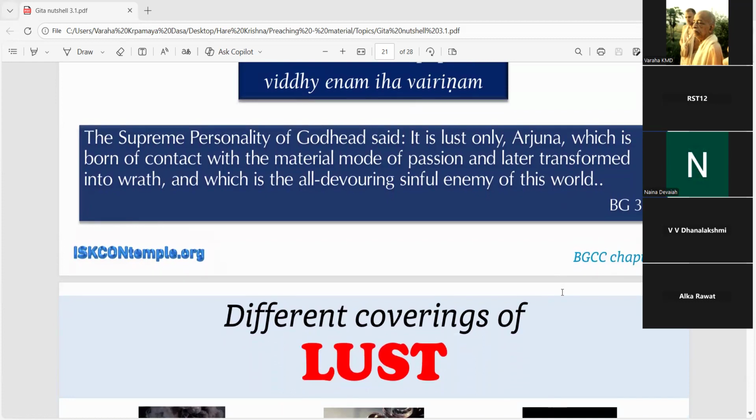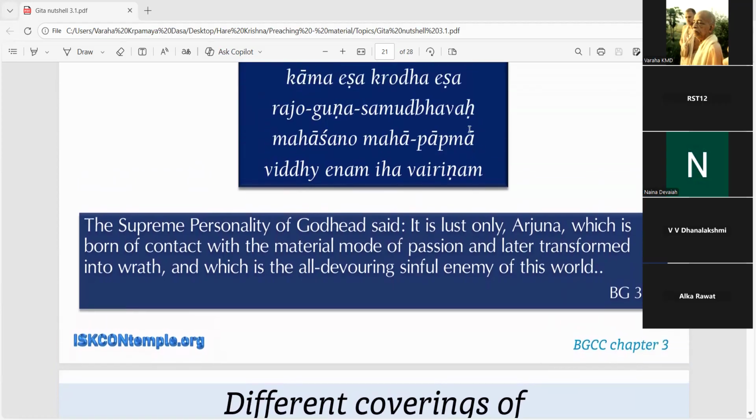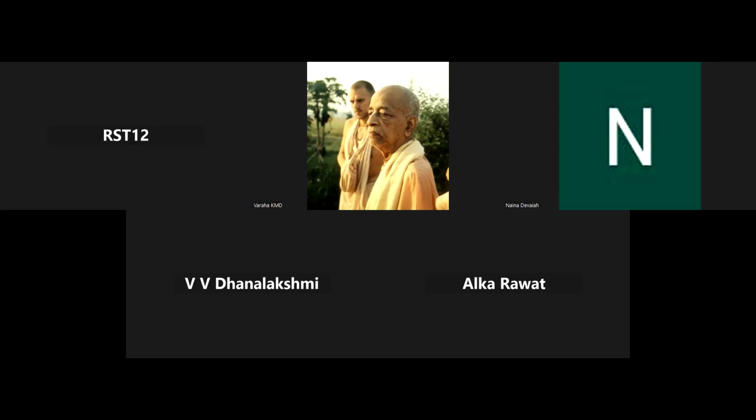So, I just want to spend a couple of minutes on this particular shloka 3.37. Just give me a second. I would want to browse a particular image on Google and then I'll show it to you all. So, once I get that, I will share it with you. It's a very nice image which talks about three gunas.